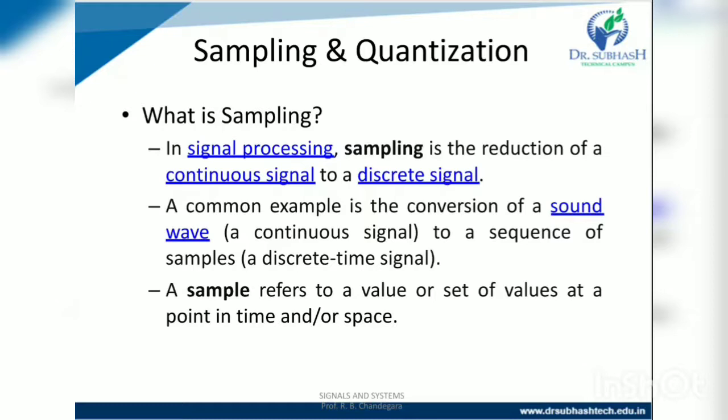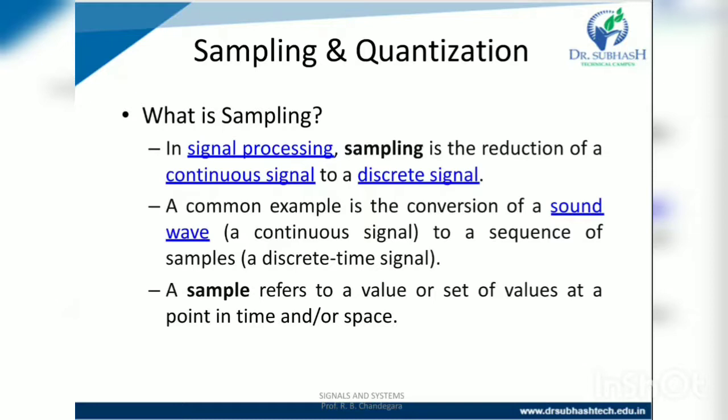Sampling is further divided into upsampling and downsampling. If the range of values on the x-axis is small, then we will increase the samples of values. This is known as upsampling, and its vice versa is known as downsampling. In signal processing, sampling is the reduction of a continuous signal to a discrete signal.